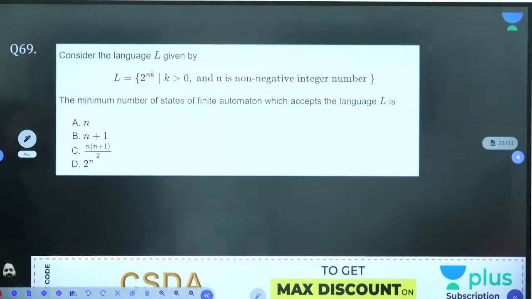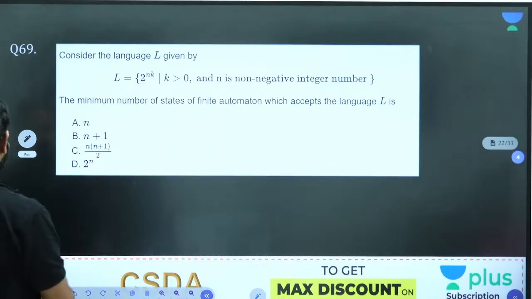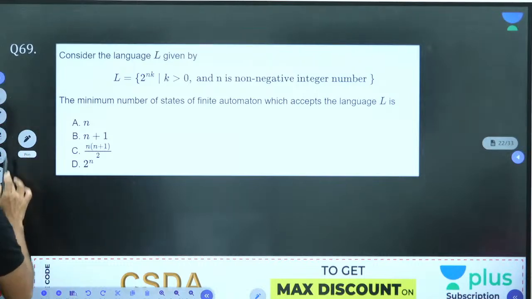Another interesting question. Need a time for this. I'll give you 2 minutes.